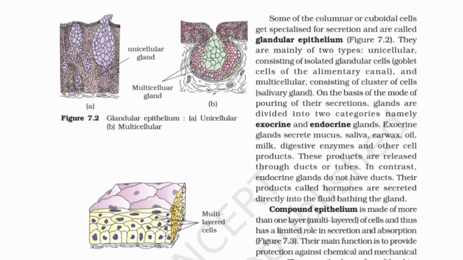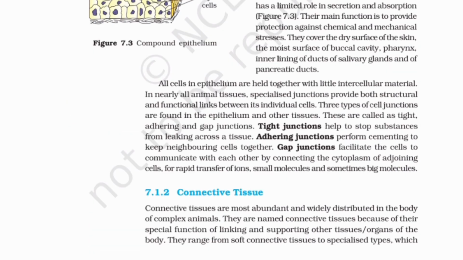Compound epithelium is made of more than 1 layer, multi-layered, of cells and thus has a limited role in secretion and absorption. Figure 7.3. Their main function is to provide protection against chemical and mechanical stresses. They cover the dry surface of the skin, the moist surface of buccal cavity, pharynx, inner lining of ducts of salivary glands and of pancreatic ducts. All cells in epithelium are held together with little intercellular material.